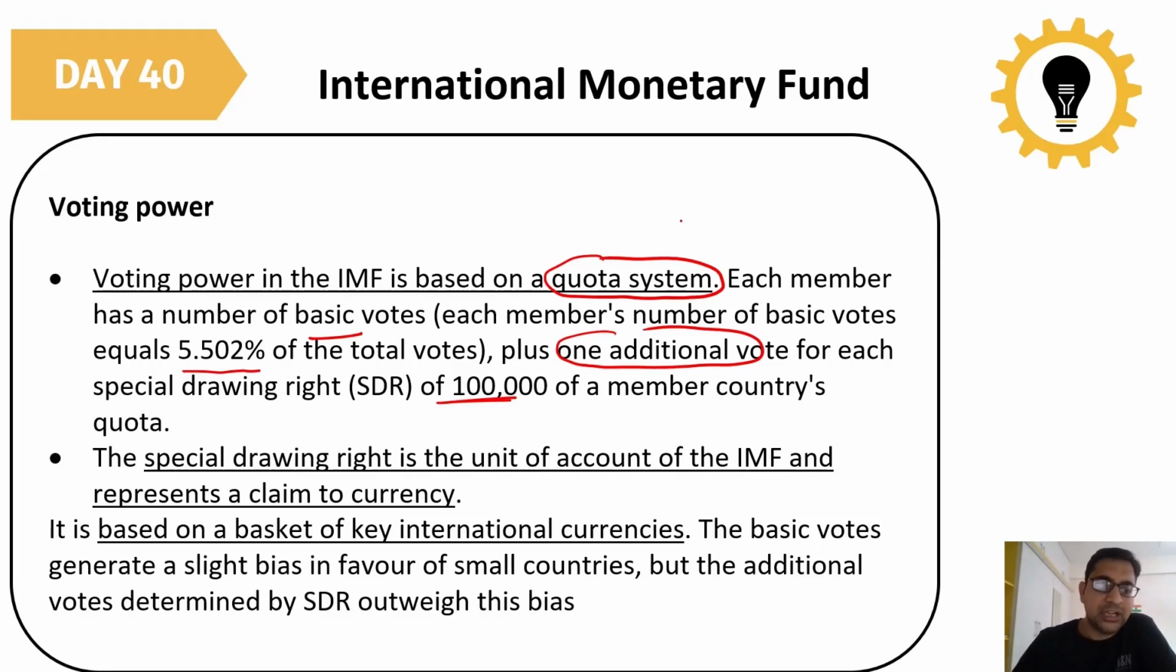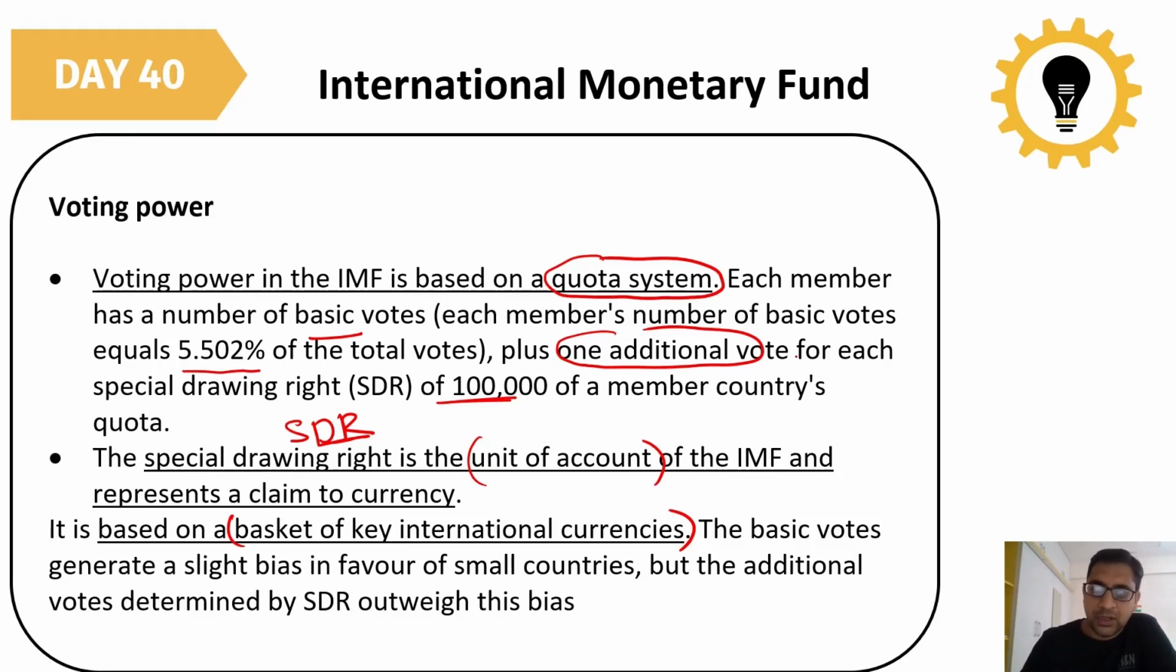The special drawing right is the unit of account of the IMF. It is a kind of unit which the IMF has taken to represent a claim on currency. So how is the SDR value calculated? The SDR value is calculated based on a basket of international currencies, like pound, yen, dollar. I think there are around six currencies in the basket right now.